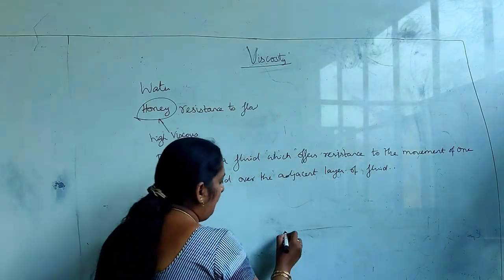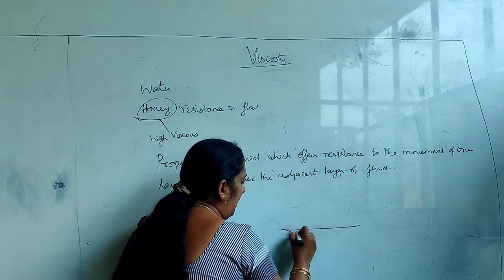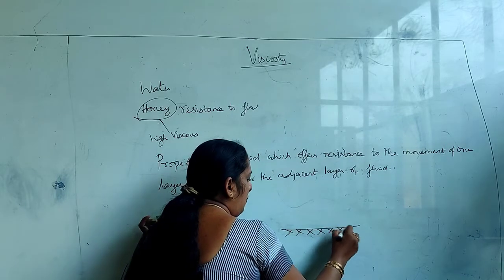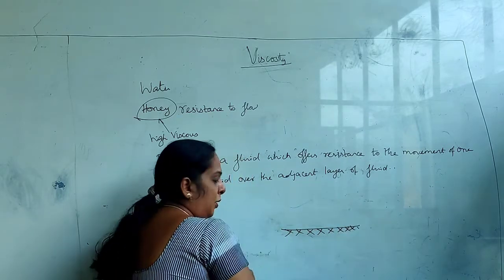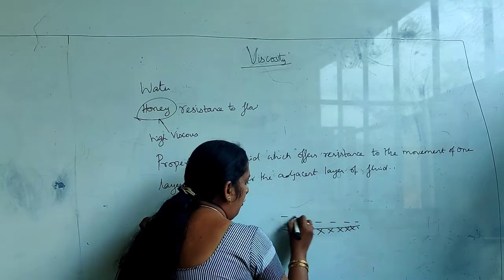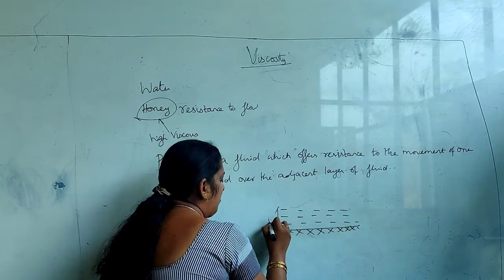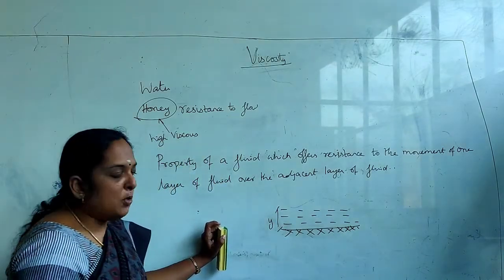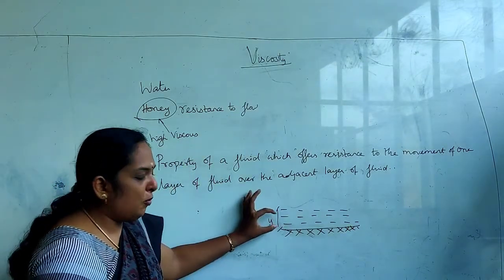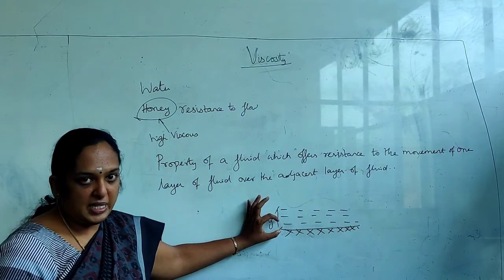For example, take water flowing upon any surface. Not only water, it may be any fluid. So here the fluid is flowing. Let the distance or the depth of this be y. This fluid is definitely going to have some viscosity.